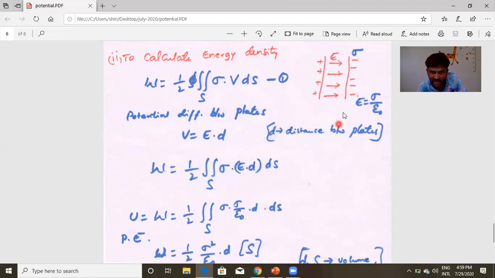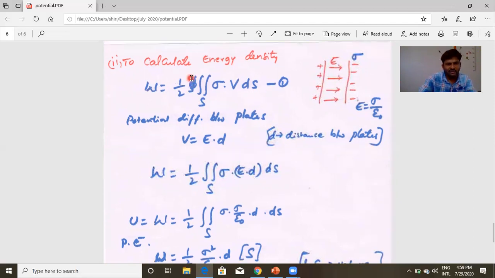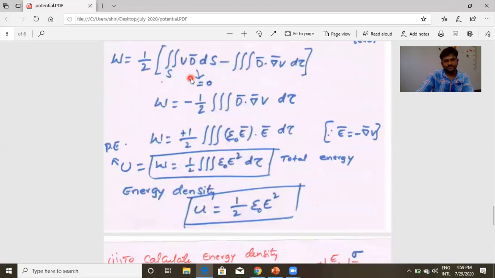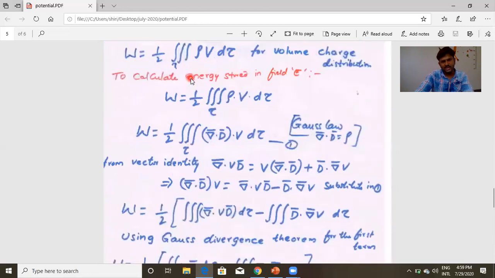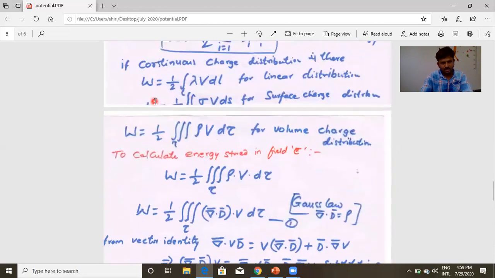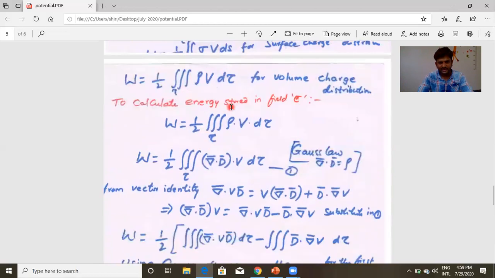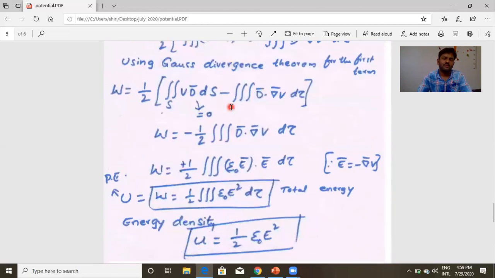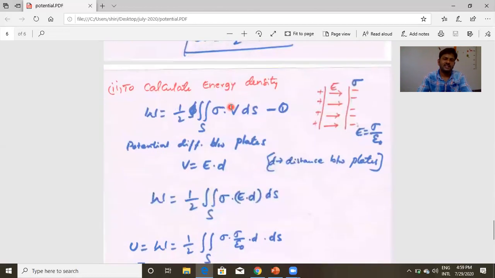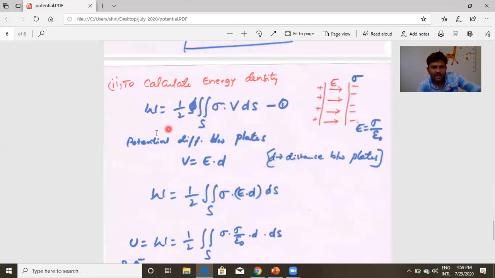I am considering this field. I will try to calculate the energy density in this field. For that, I am considering the second form of work energy we calculated. For continuous charge distribution, we saw this one: W is equal to 1 by 2 surface integral of sigma V ds. I am using this one here. Surface charge density sigma.